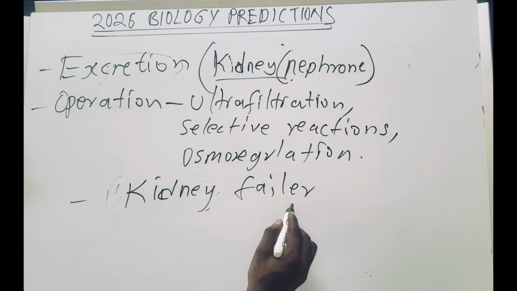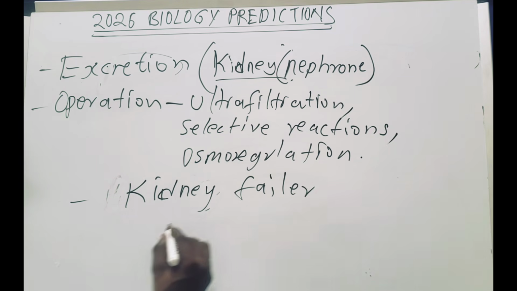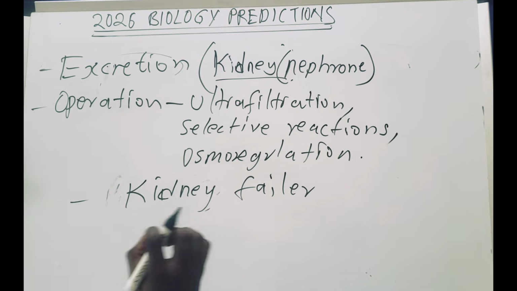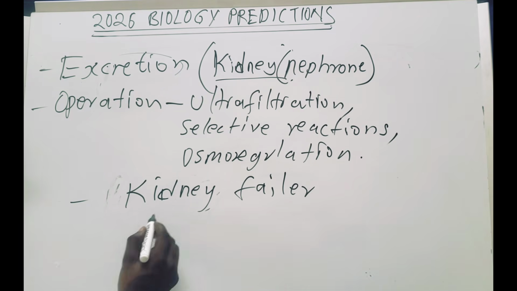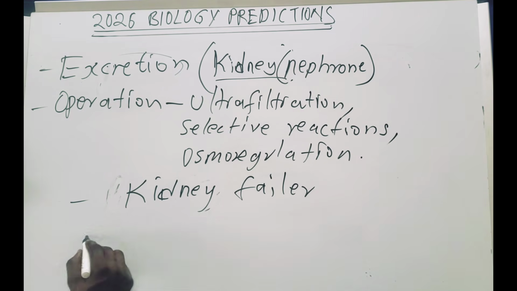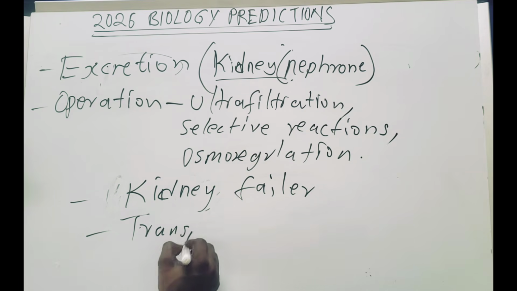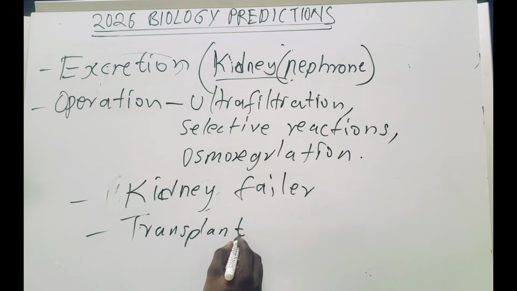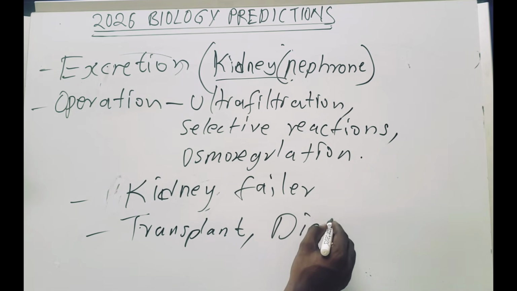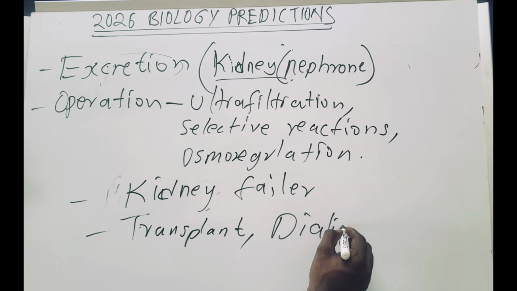Under kidney failure, they are going to ask you what the solutions are and how you can go about them. So you should know the kidney transplant, and you should also know the dialysis machine.